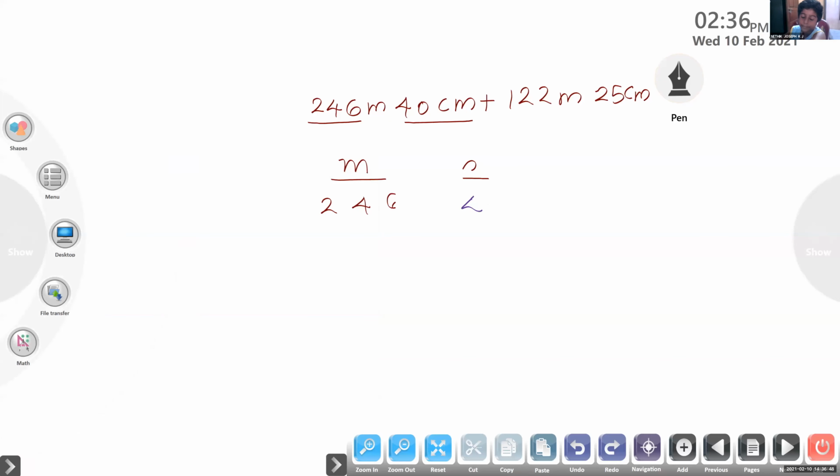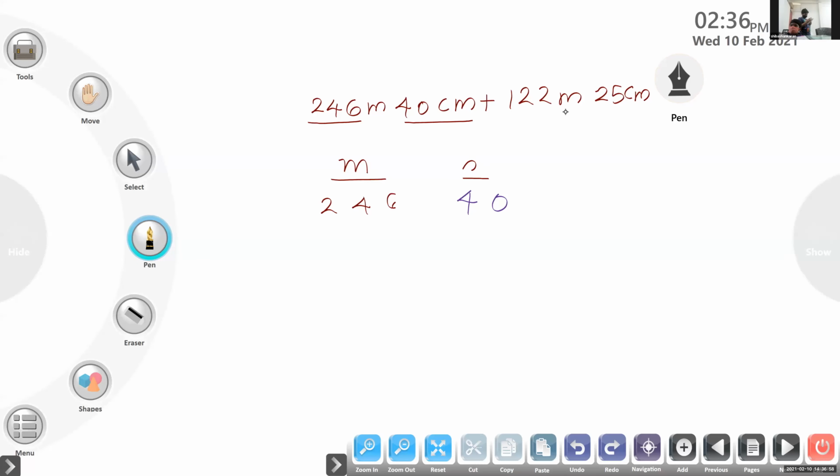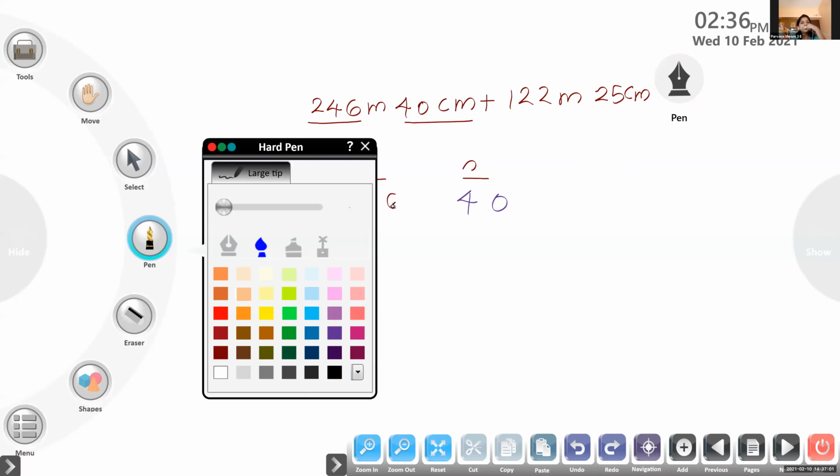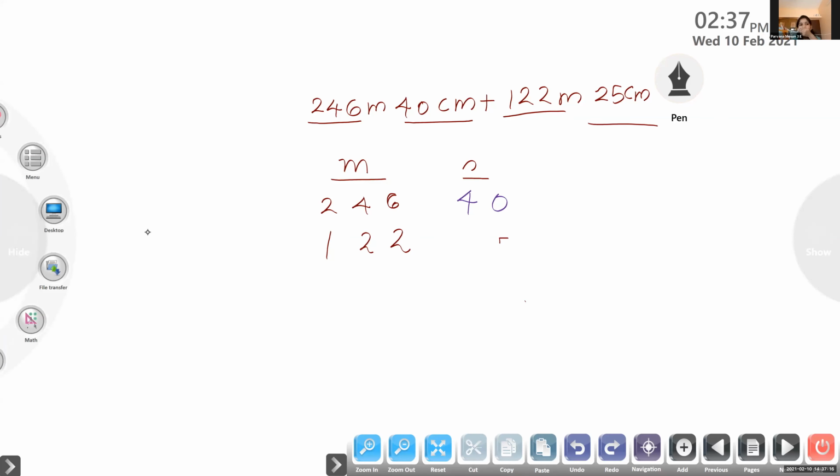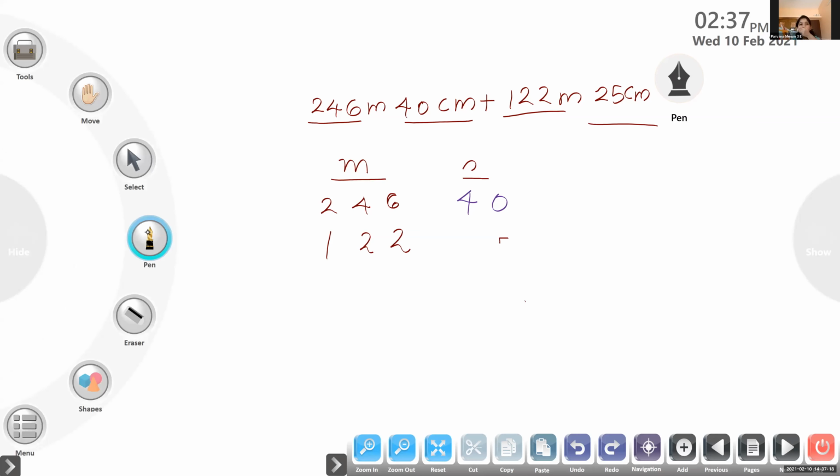Next number, how many meters are there? 122. When you are writing that, you can write according to the place value. And how many centimeters are there? 25 centimeters.